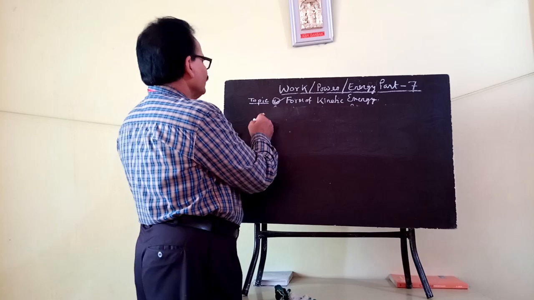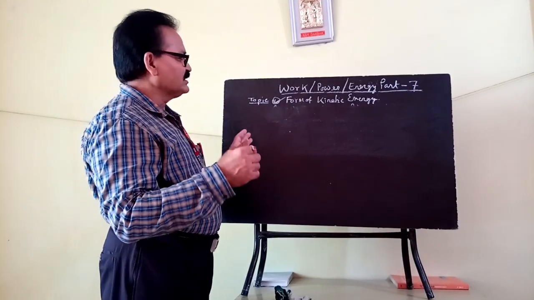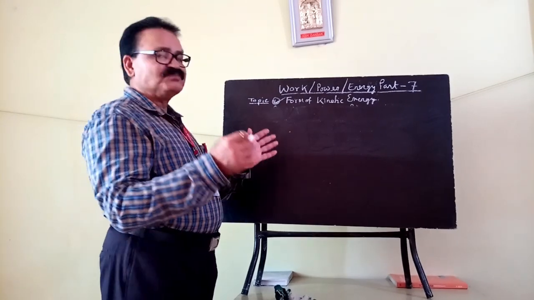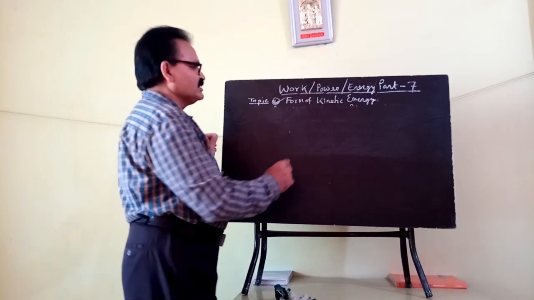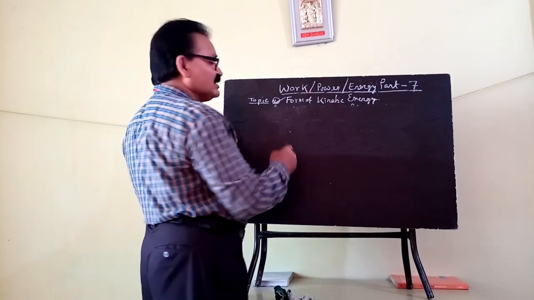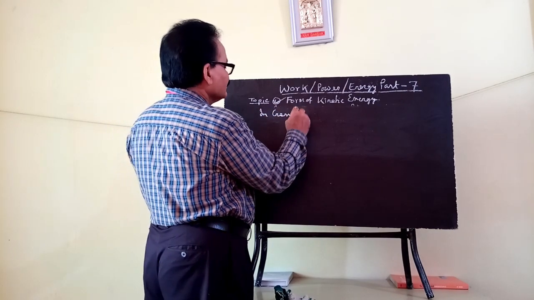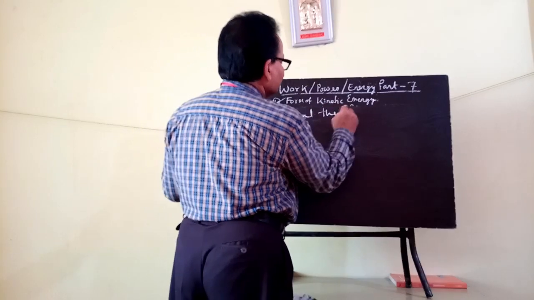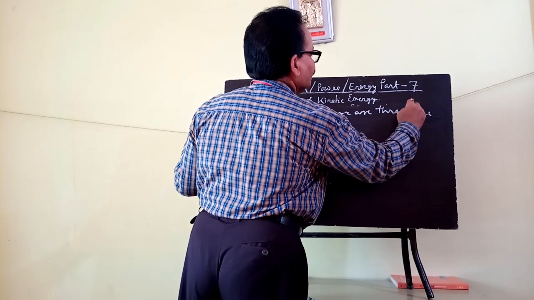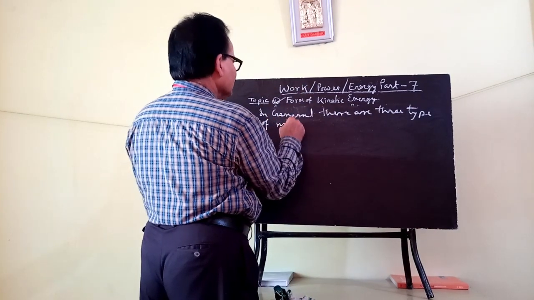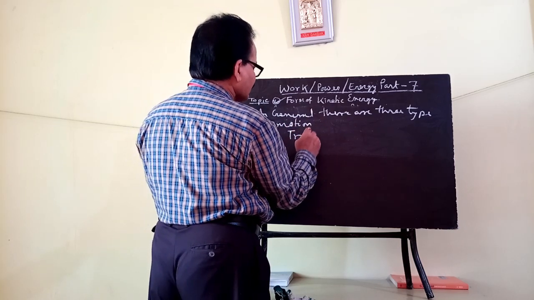Okay, you see, when a body is in the state of motion, it possesses energy. That energy is called your kinetic energy. Now the question arises: what are the different types of motion? In general, there are 3 types of motion. Such as one is your translational motion.